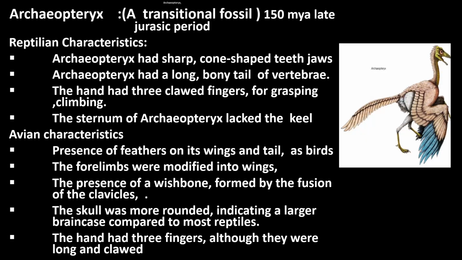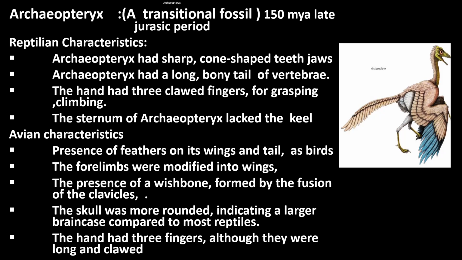Now, there is a transitional fossil between reptiles and birds, known as Archaeopteryx, which arrived in the world about 150 million years ago in the late Jurassic period. It had both reptilian and avian characters.